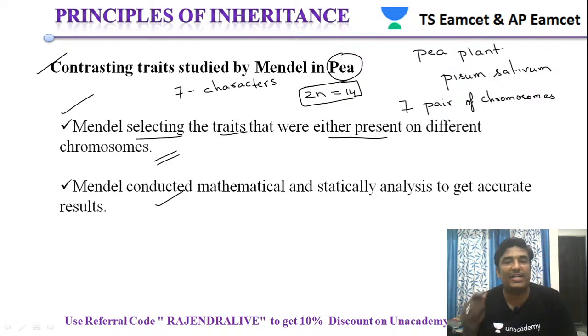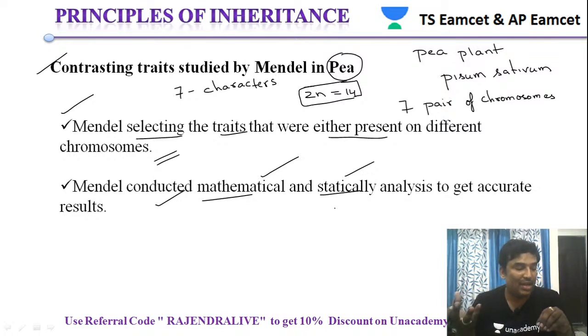Mendel also conducted mathematical and statistical analysis, and because of that his experiments were accepted. After conducting his experiments he gave the calculations, so that accurate results arose from his experiment. That is why he was more successful in getting results than the other scientists who worked on the pea plant earlier than Mendel.